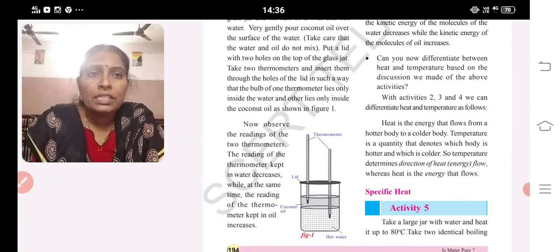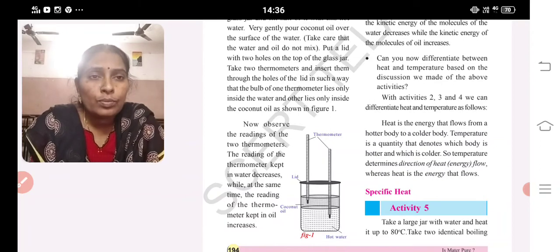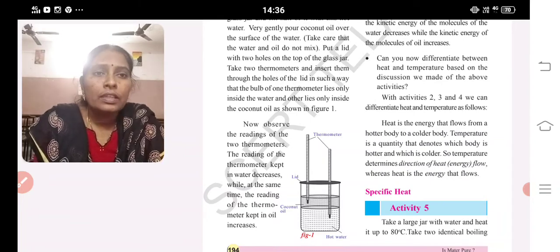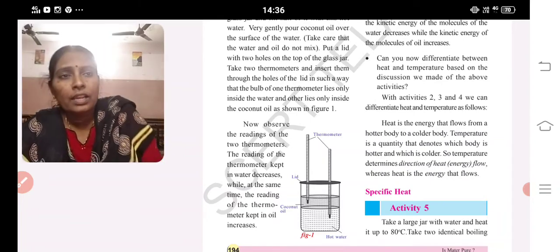Take two thermometers and insert them through the holes of the lid in such a way that the bulb of one thermometer lies only inside the water, and the other lies inside the coconut oil. Now you observe that the reading of the thermometer kept in water decreases, and the reading of the thermometer kept in the oil increases.